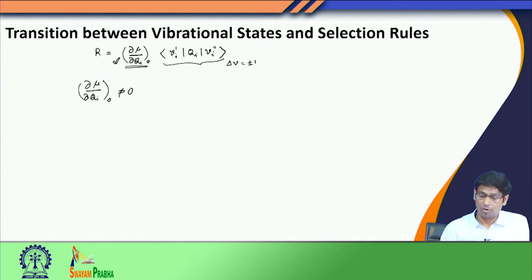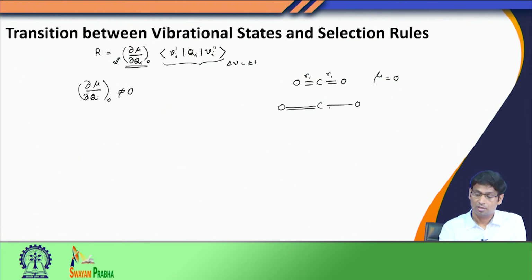Let us take one example. Consider carbon dioxide. It is a linear molecule. At equilibrium geometry, both the bond distances are equal. So, therefore, dipole moment is 0. Now, suppose I stretch the two carbon oxygen bonds. I have now very long bonds, but both the bonds are still the same.